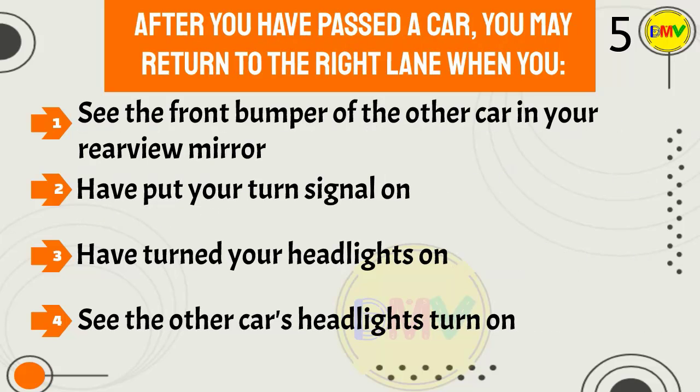Question 5. After you have passed a car, you may return to the right lane when you: 1. See the front bumper of the other car in your rearview mirror. 2. Have put your turn signal on. 3. Have turned your headlights on. 4. See the other car's headlights turn on.